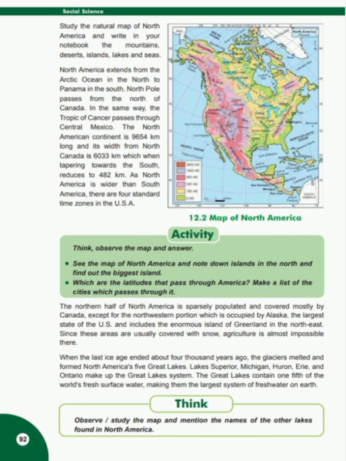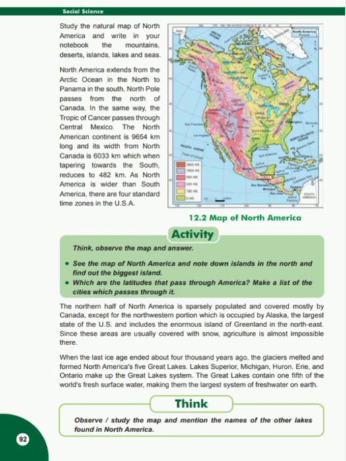Make a list of the cities which pass through it. Students, North Pole and Tropic of Cancer pass through North America, and the cities on North Pole are Fort Yukon, Fort Good Hope, and Port Radium. Cities on Tropic of Cancer are Havana and Mazatlan.